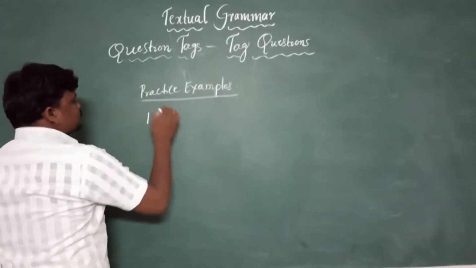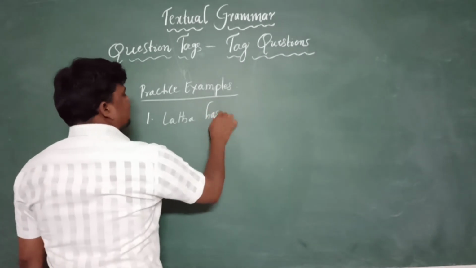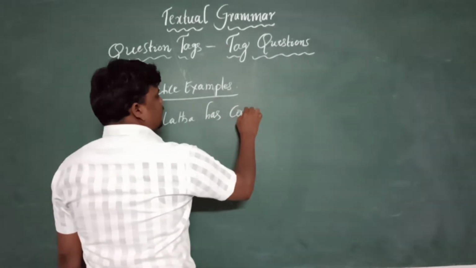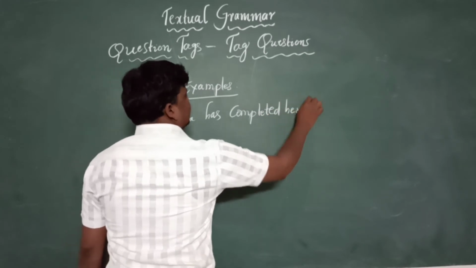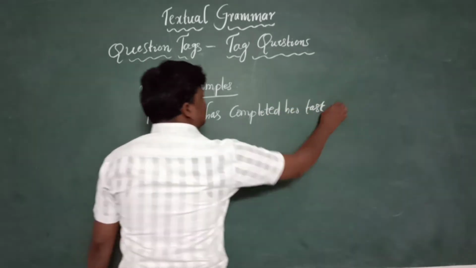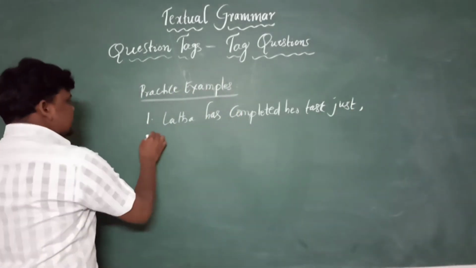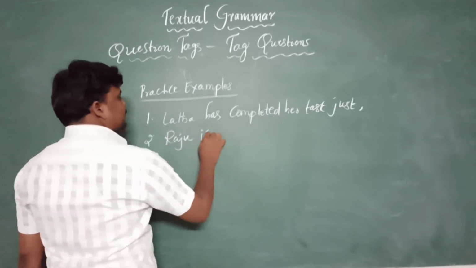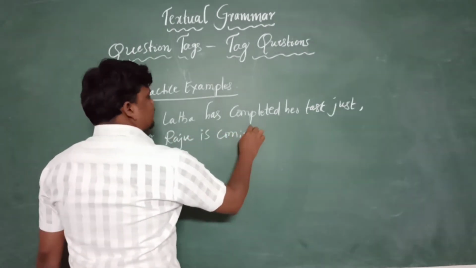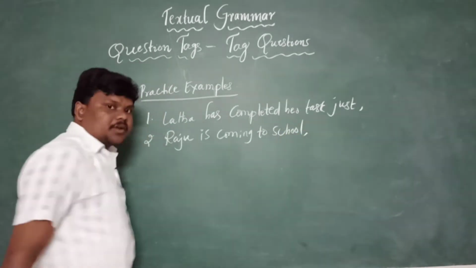First one, Lata has completed her task. So first one. And second one, Raju is coming to school, right?